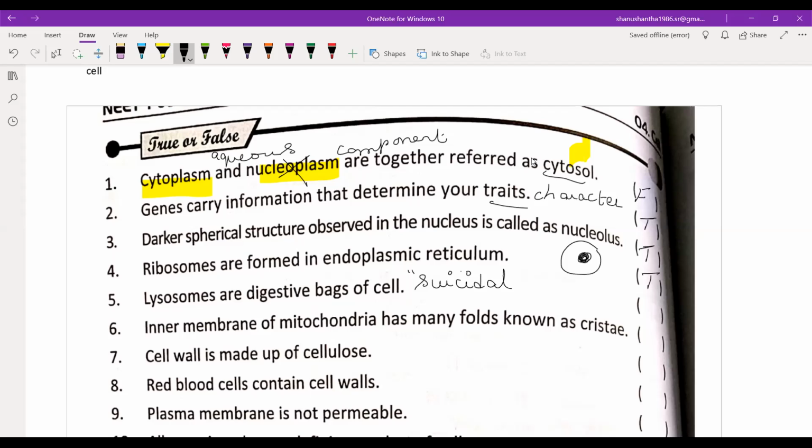It's also called the suicidal bag. Oh, sorry, ma'am. I was confused between digestive bag and suicidal bag. So what is the answer?